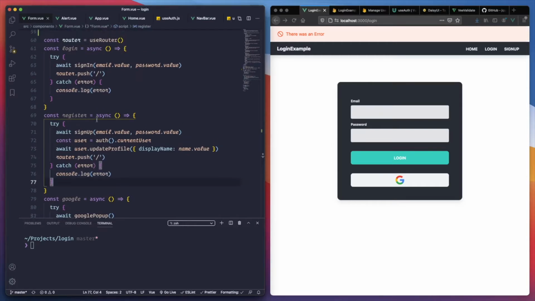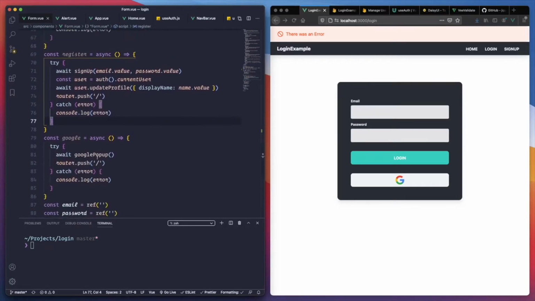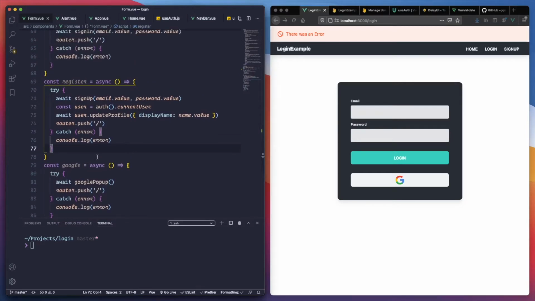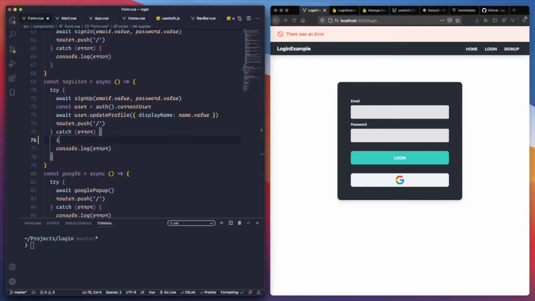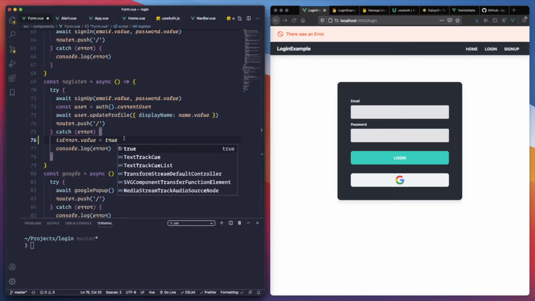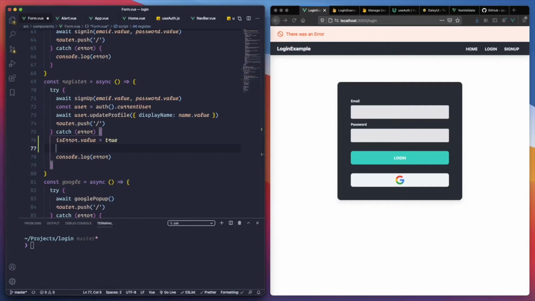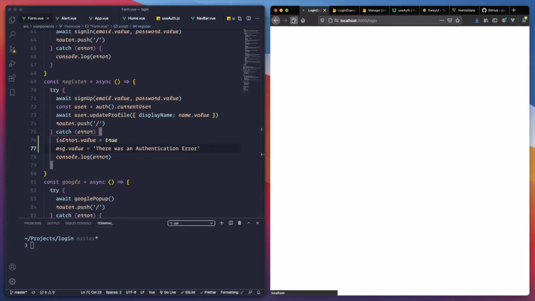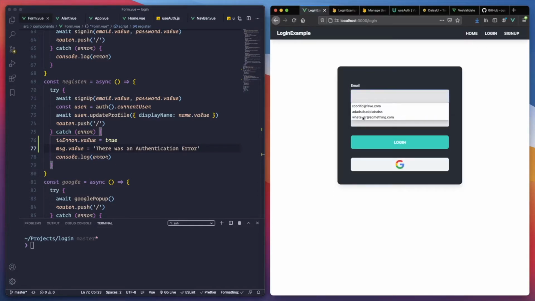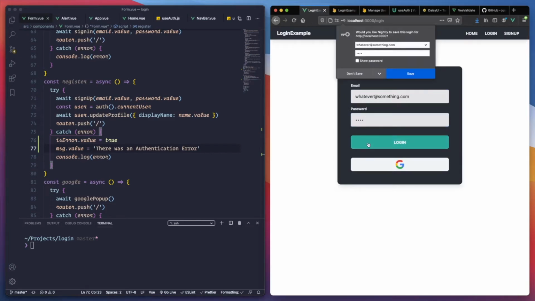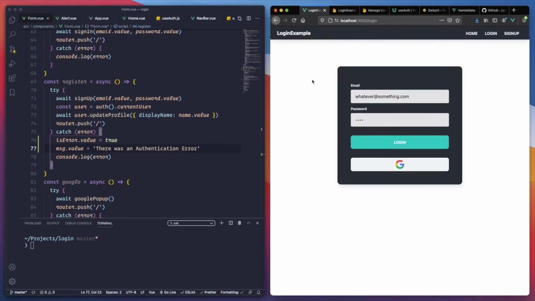That means when we are registering, logging in, and doing the Google authentication, what we need to do is set error.value to true and message.value to 'There was an authentication error'. Let's try it with something that doesn't exist when logging in. In theory, you should be able to catch it.